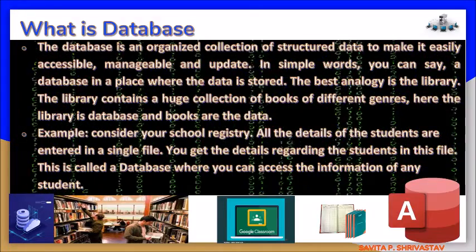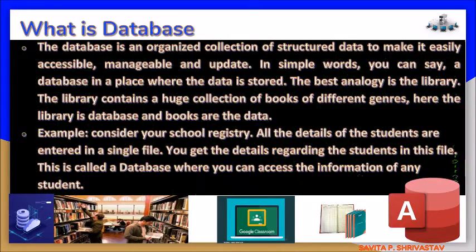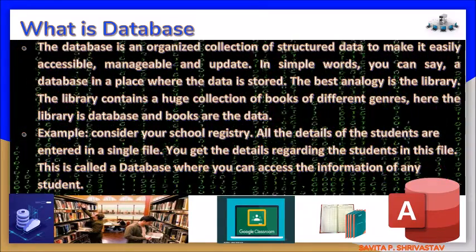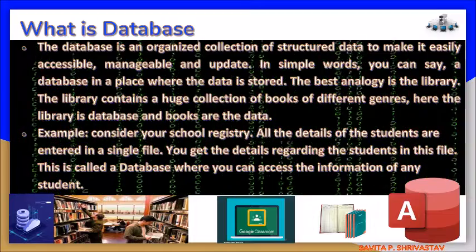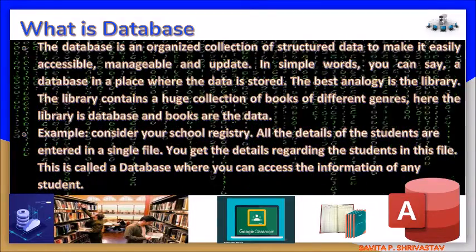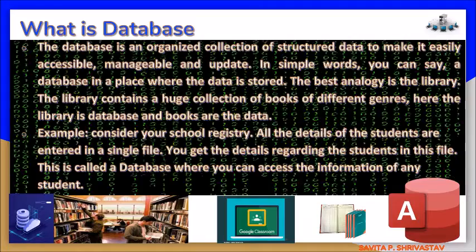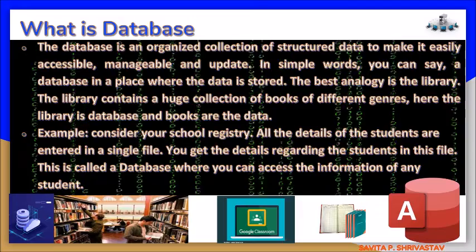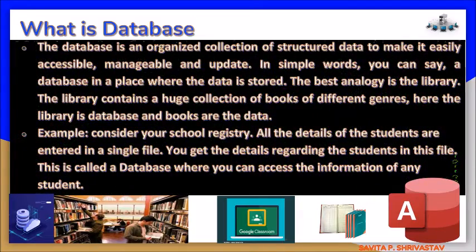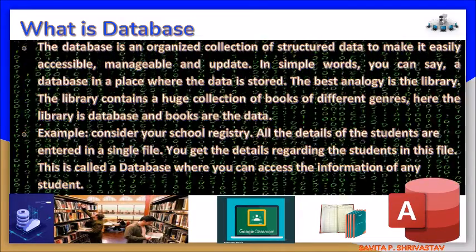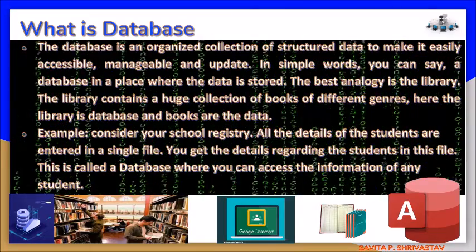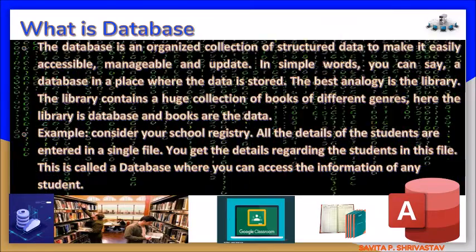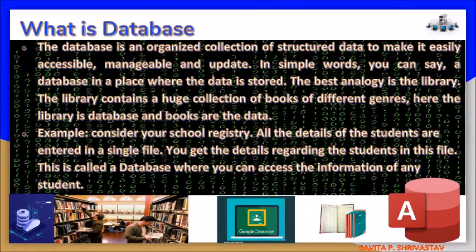In simple words you can say a database is a place where the data is stored. The best analogy is the library. The library contains a huge collection of books of different genres. Here, the library is the database and the books are the data. As an example, consider your school register. All the details of the students are entered in a single file. You can get the details regarding any student in this file. This is called a database, where you can access the information of any student.